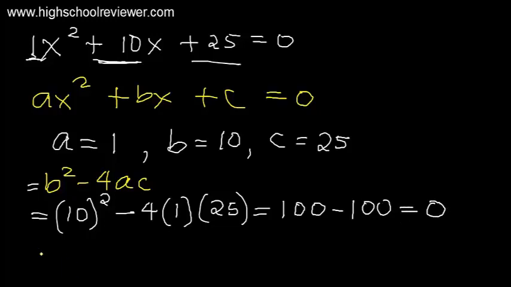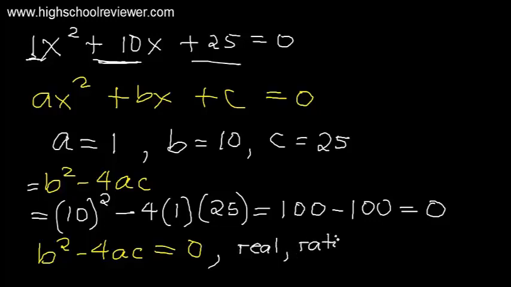So since our discriminant, or b squared minus 4ac, is equal to 0, the roots are real, rational, and equal. So again, our discriminant is equal to 0. The roots are real, rational, and equal. This is our final answer.